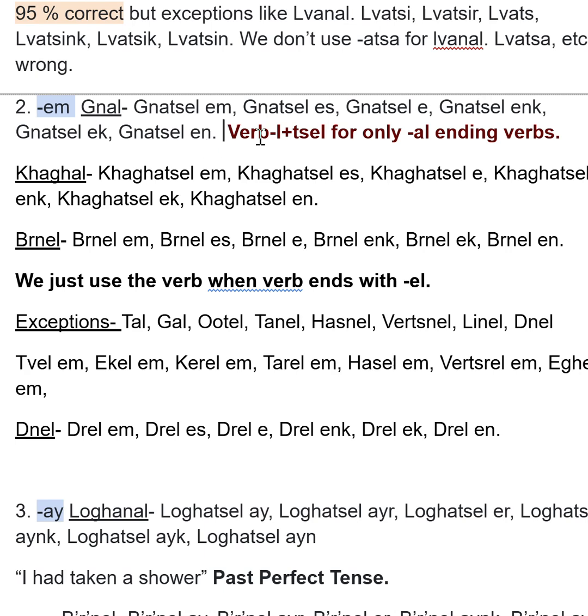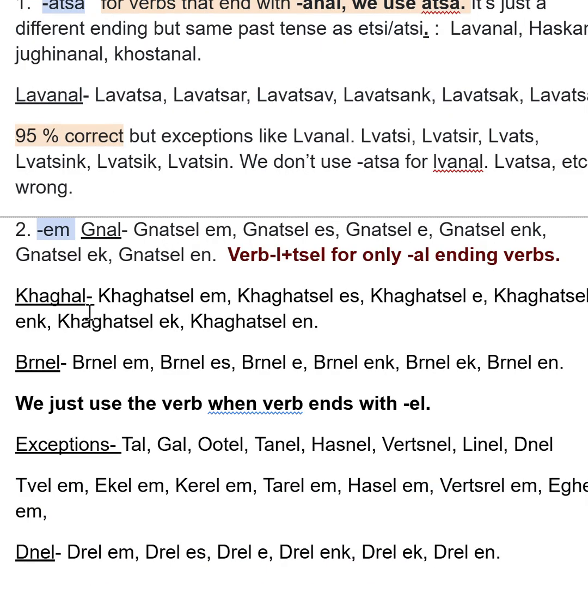So this is a good common rule that I want you guys to remember: you have the verb, subtract the L, and instead add tsel. But this is only for the AL ending verbs. What do I mean by the AL ending verbs? Look right here, ganal. You see this AL? We're going to remove the L and add TSEL. And that's how we get it. We add our suffixes. Okay, let's move on.